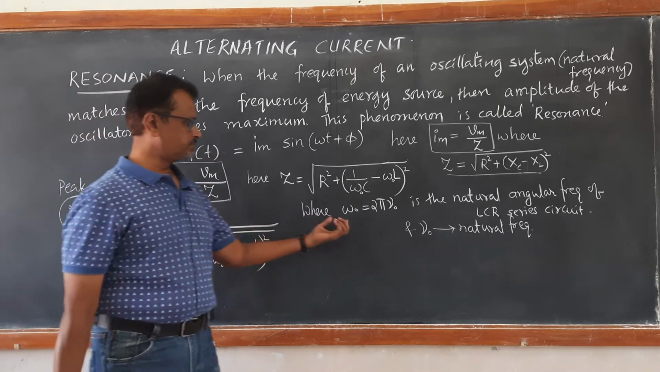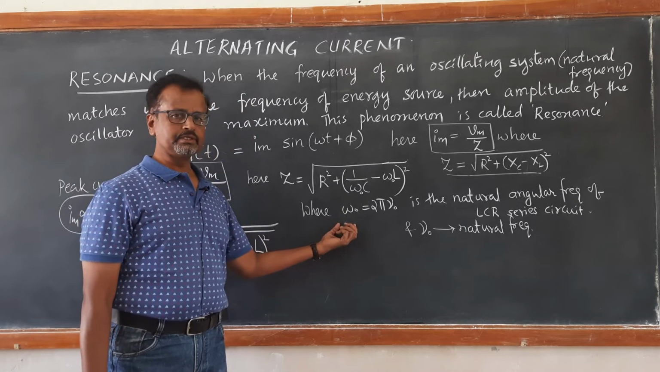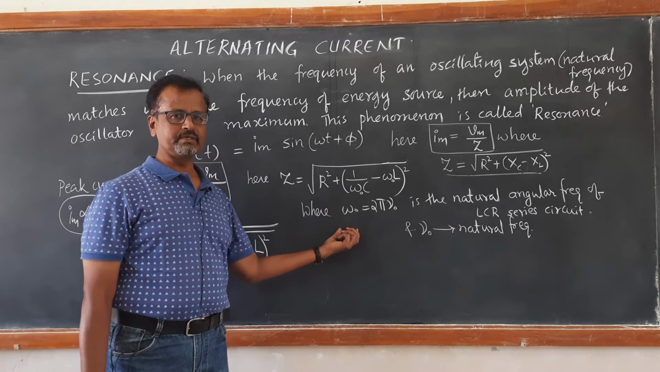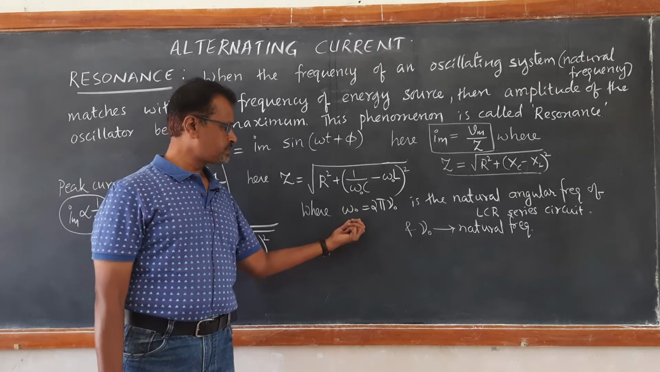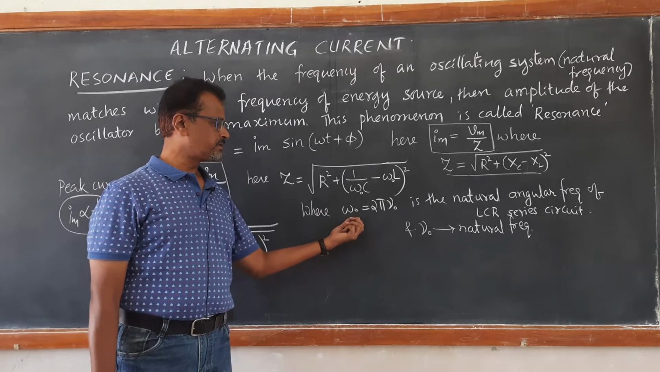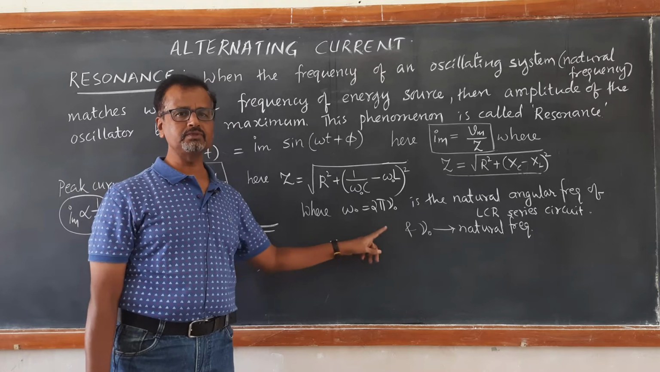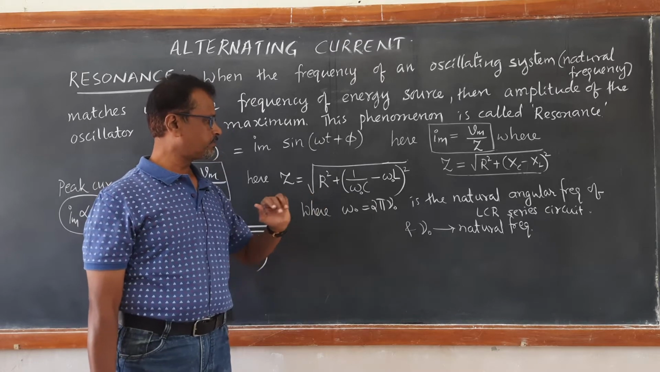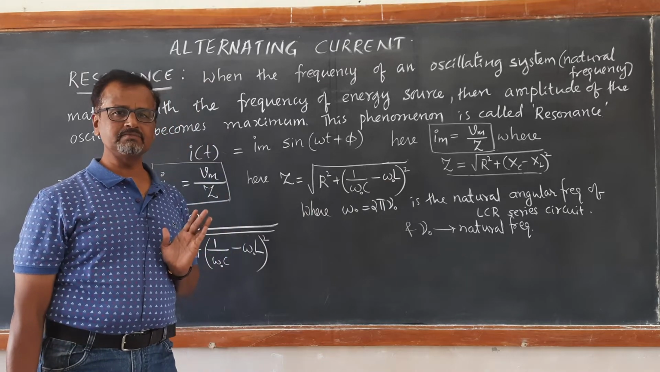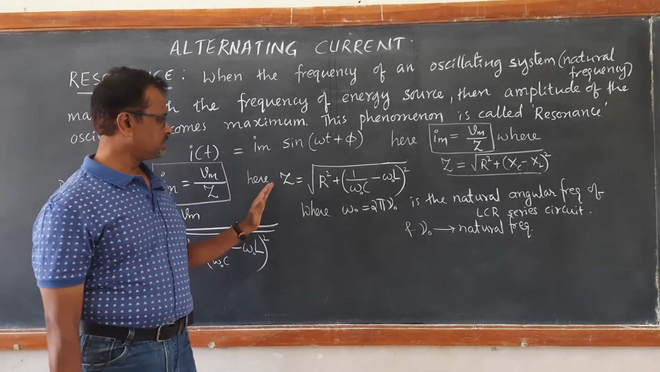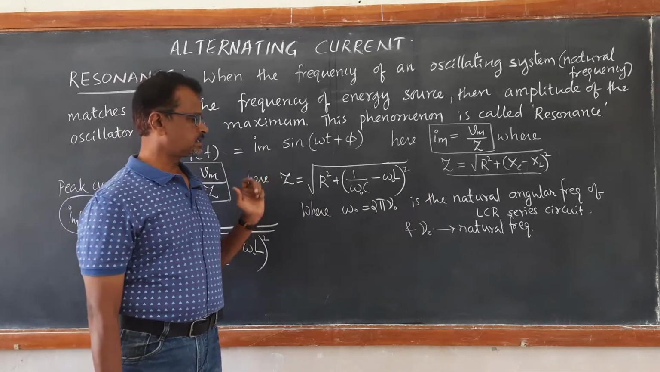That is, if the external energy source which we are using has its own frequency, let us say omega, matching with the frequency of the oscillator, that is the LCR circuit, omega naught. If omega becomes equal to omega naught, what happens at that moment? XC becomes equal to XL. When XC becomes equal to XL, the impedance becomes minimum, that is, equal to the resistance.